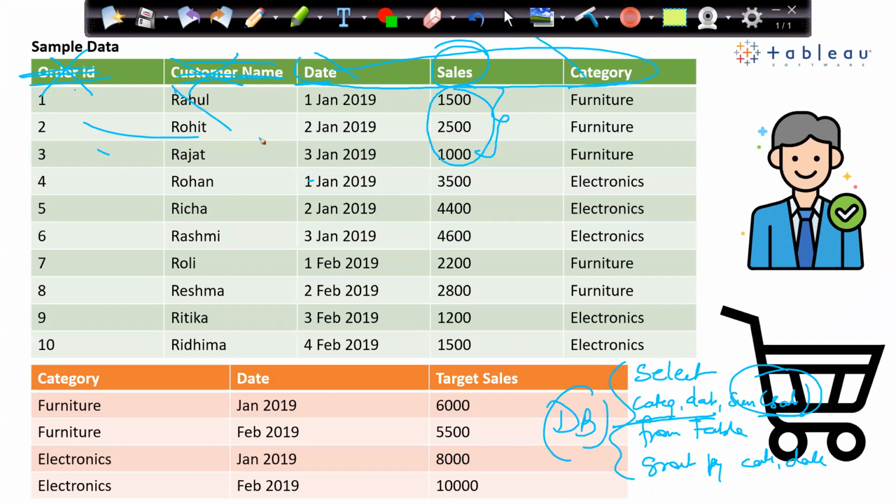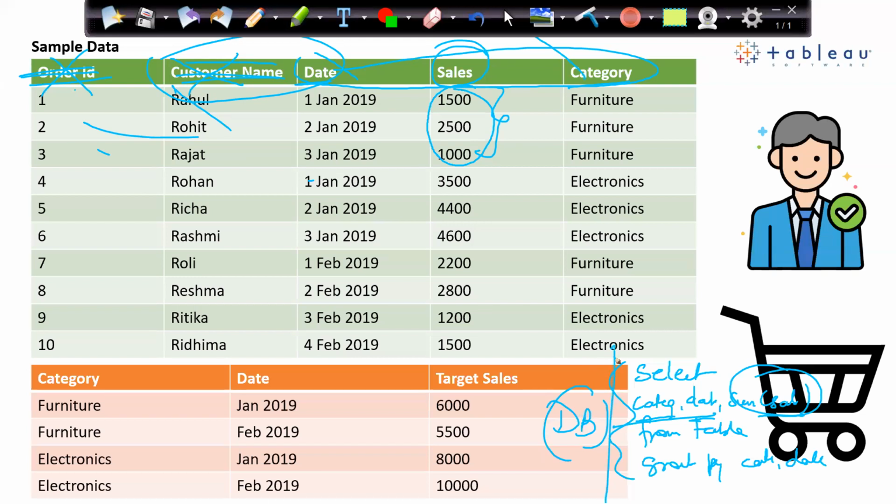That is the main power of blending. This column will always be there with us. I'm not losing any data as such. I'm not losing any columns as such. Suppose in future I want to create a visualization based on the customer name, I can do that. The column is with us.